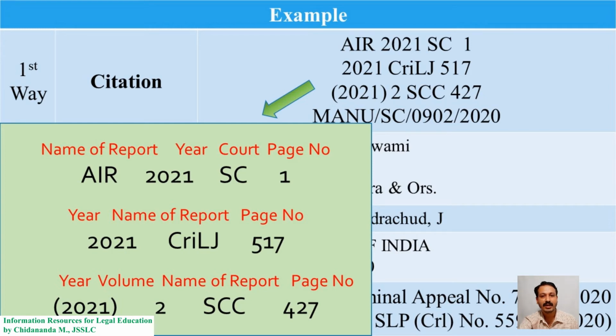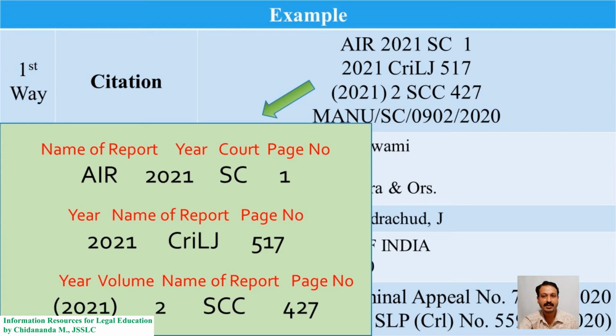Here 2021 in bracket is the year of the publication of the report. 2 is the volume number. SCC stands for Supreme Court Cases. It's the name of the report. 427 is the page number of the judgment printed in that report.